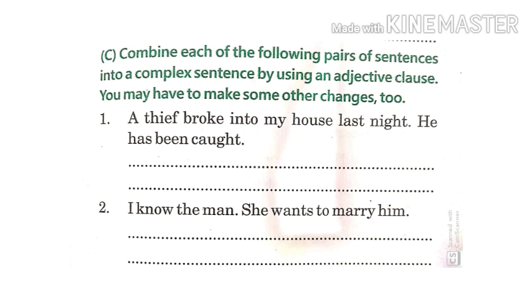Now, one more. You have to combine, now C part. Combine each of the following pairs of sentences into a complex sentence by using an adjective clause. A thief broke into my house last night. He has been caught. Now, because it is an adjective clause, you have to use who. So what will be the answer? The answer will be, the thief who broke into my house last night has been caught.